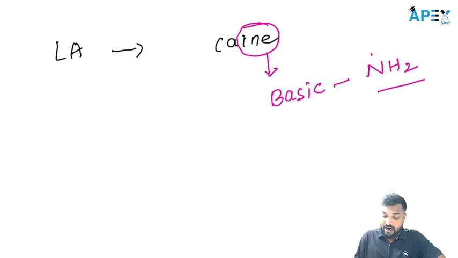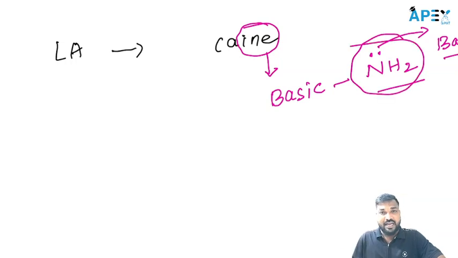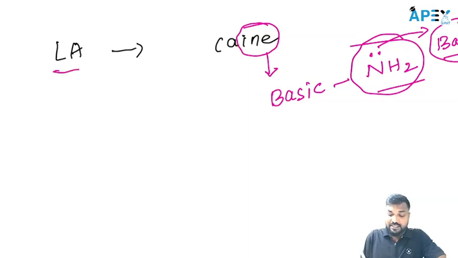In the amine, nitrogen contains a lone pair of electrons. It can donate this lone pair, and after donating it starts behaving like a base. In simple language, wherever NH2 is present, that means it is of basic nature. So local anesthetics, whose names end with INE, are of basic nature.